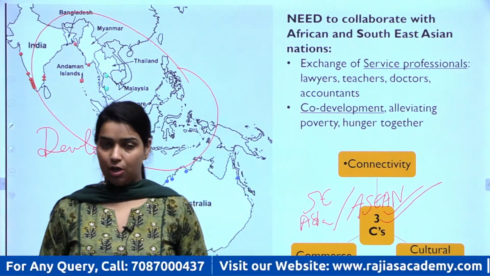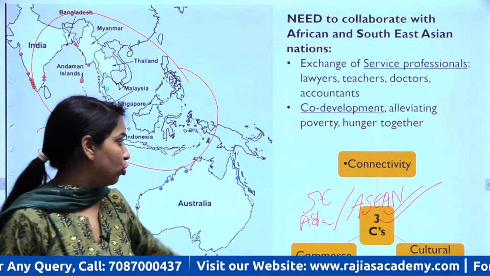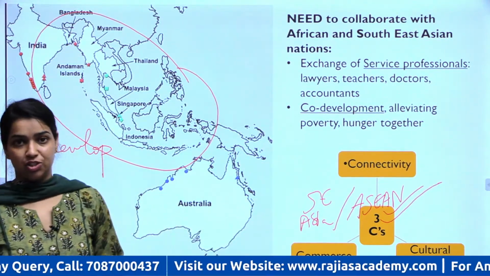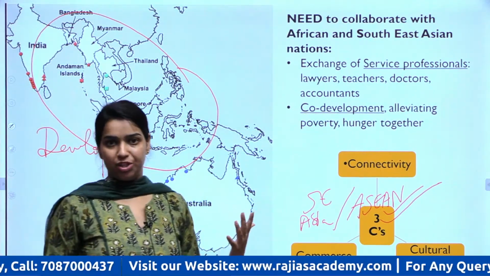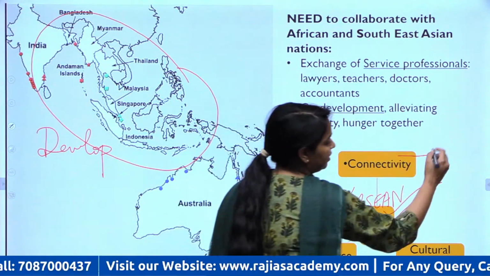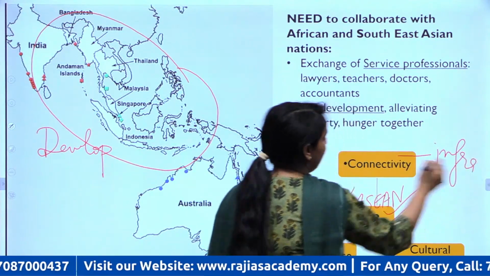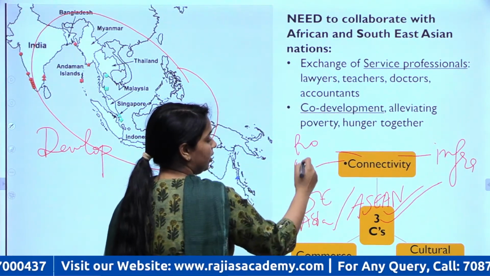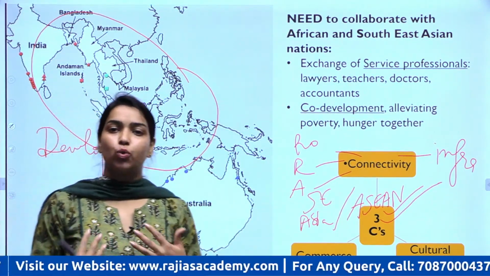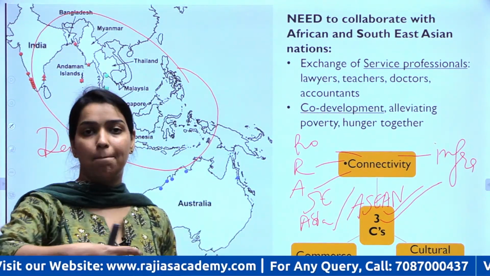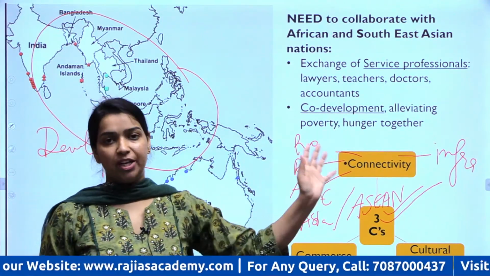Buddhism, for example, originated from India and went on to these Southeast Asian nations. So that can be a common ground of connect between these two nations. Here connectivity means infrastructural connectivity, road connectivity, railways, airways, all that should be there so that there is a free and quick movement of goods, money, people from India to all these